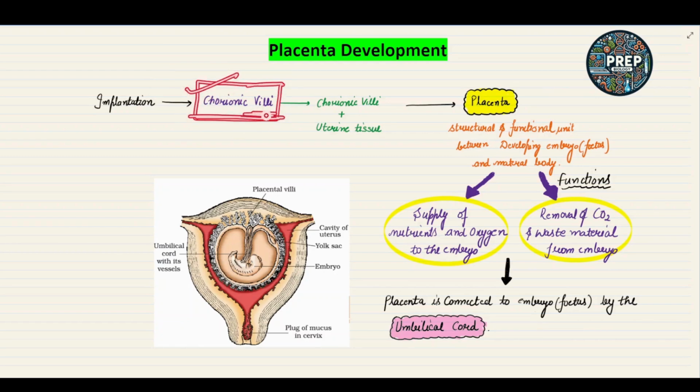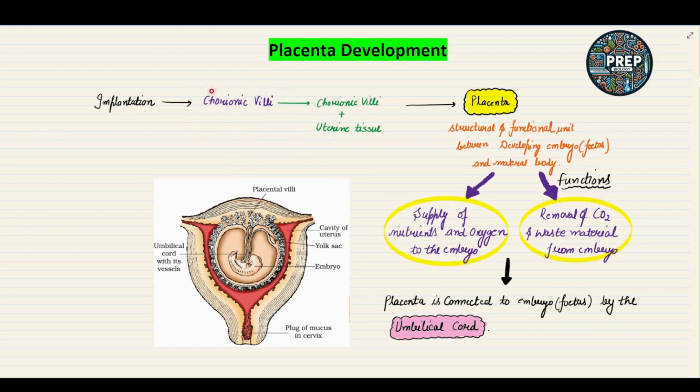Okay, villi. If we see this diagram, this is the structure of the fetus, how the fetus looks inside the uterus. This is the embryo implanted in the body of the uterus, and these small finger-like structures are formed around the embryo. Those finger-like projections are called the villi, the chorionic villi.